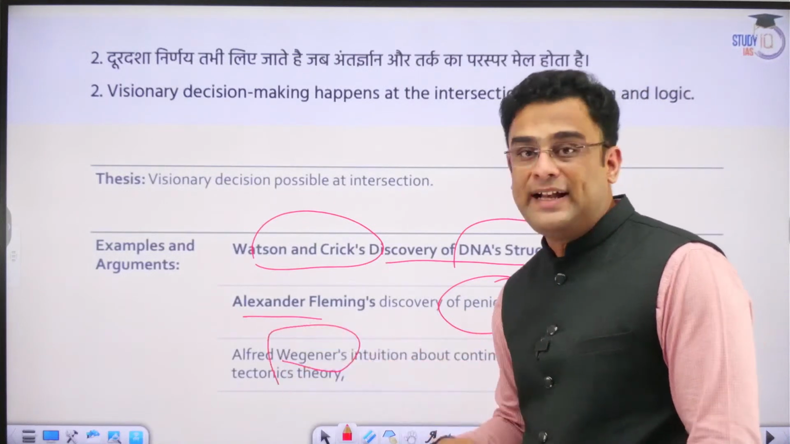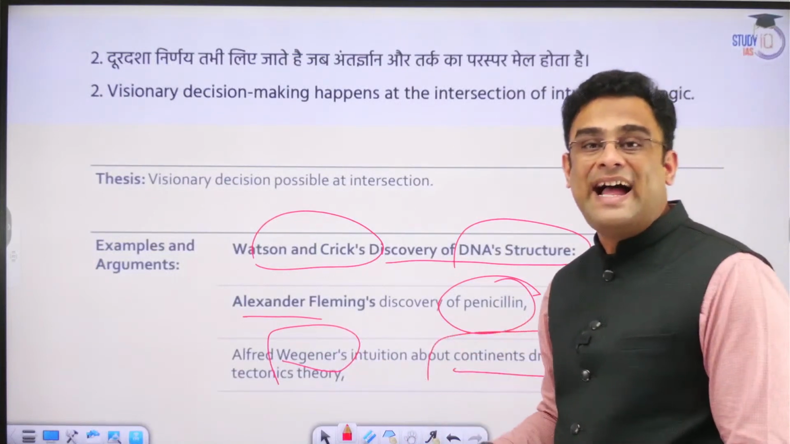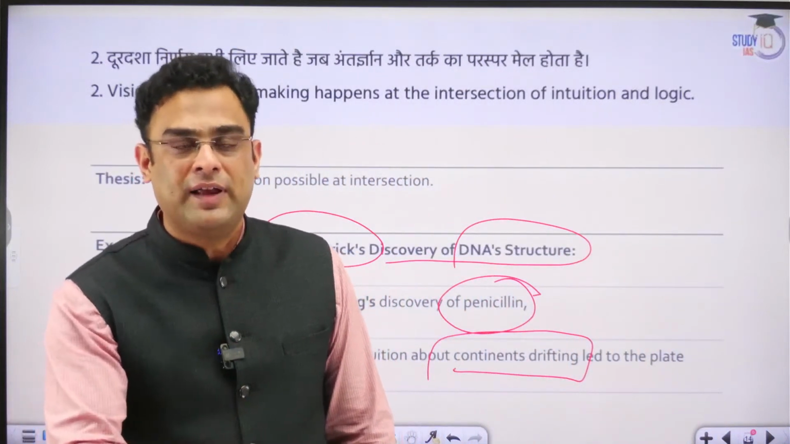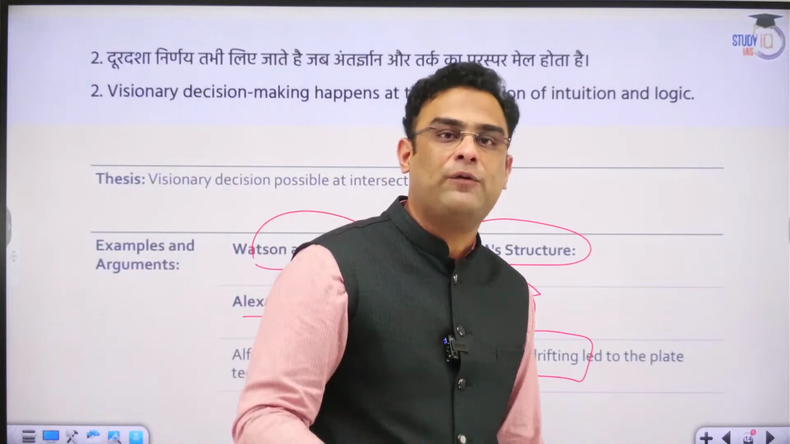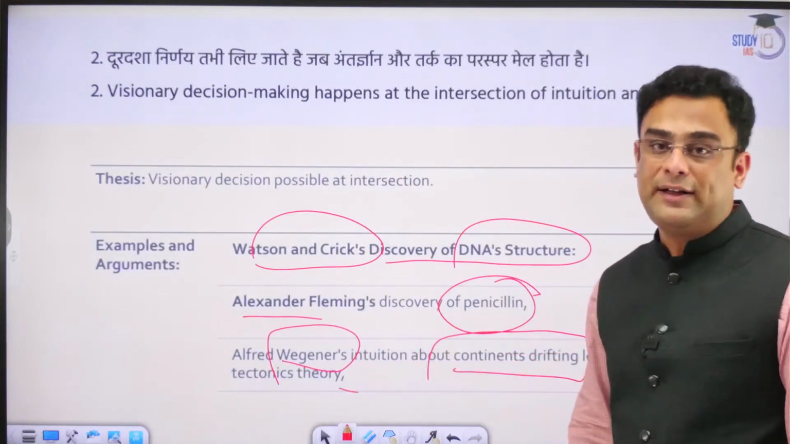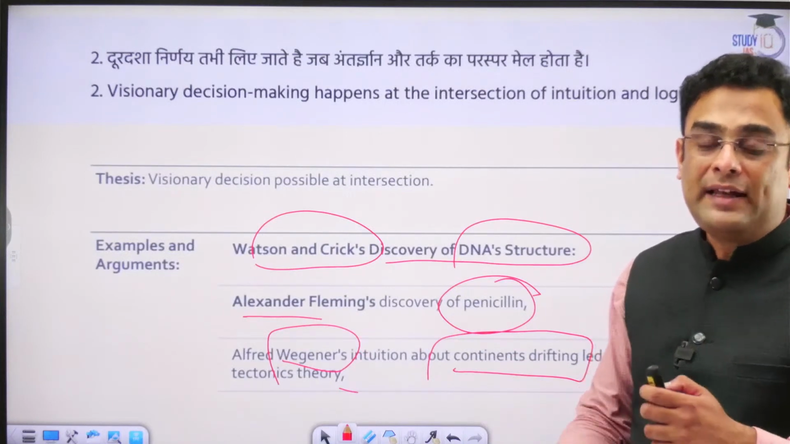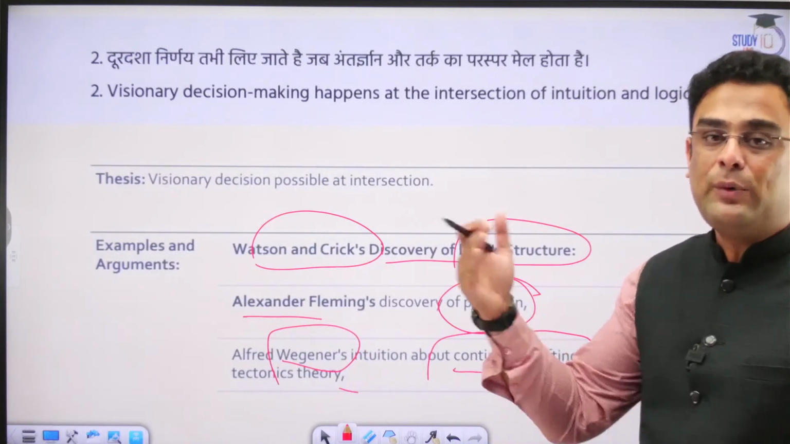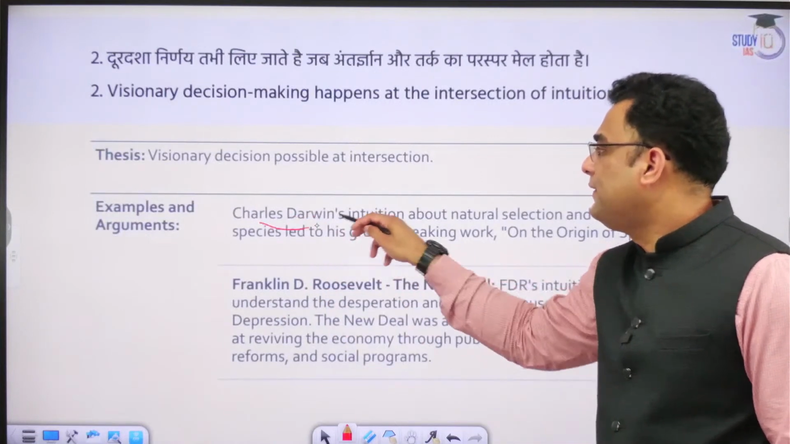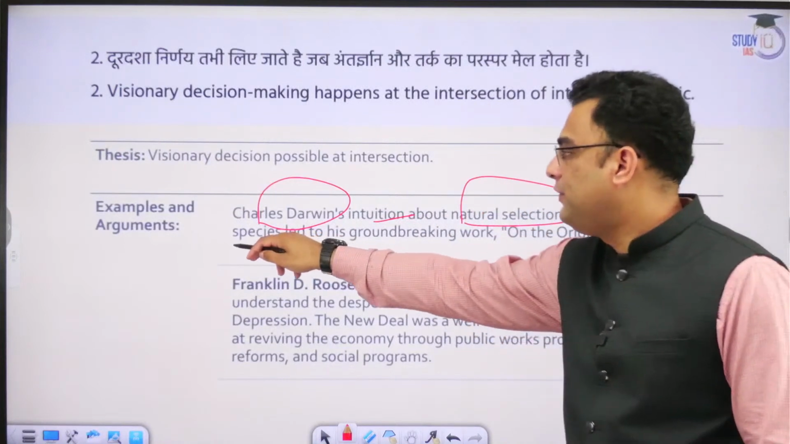Wegener's intuition, that inner feeling that yes, continents are drifting, that intuition and his pursuit of it led to his further probe into this fact of nature, and out of that was born the very important field of plate tectonics. So there can be several examples through which we can argue that it is at the intersection of these two that we see major decisions are made. Similarly, Charles Darwin's intuition about natural selection and evolution of species.